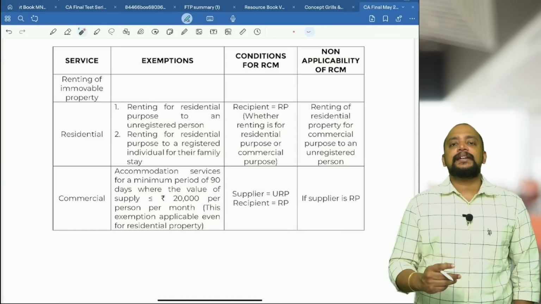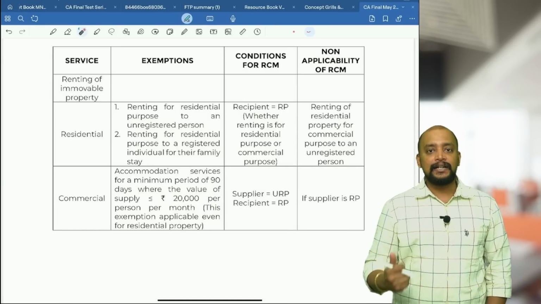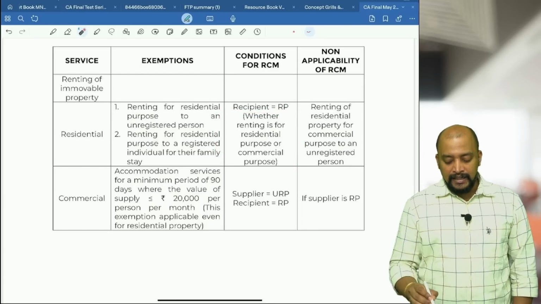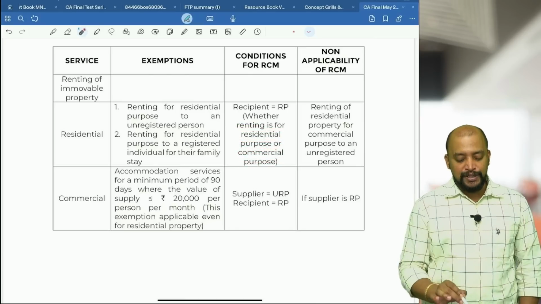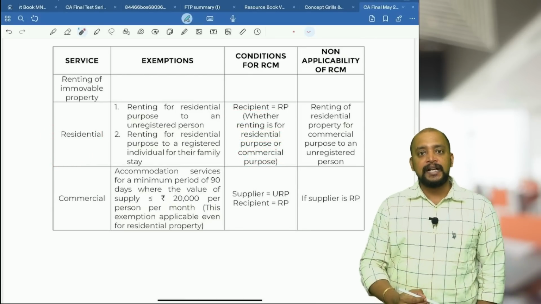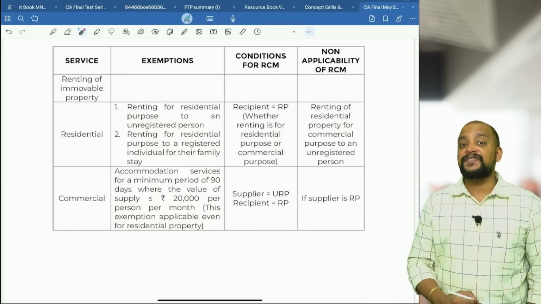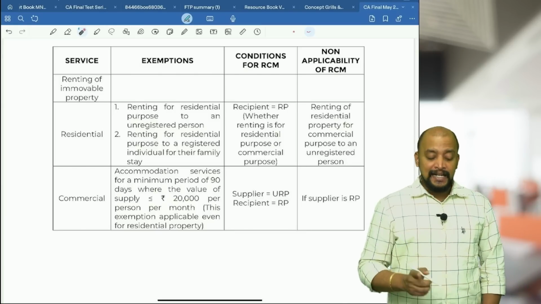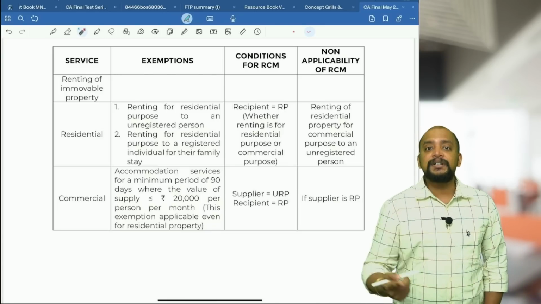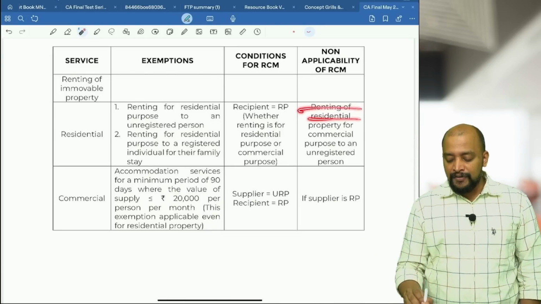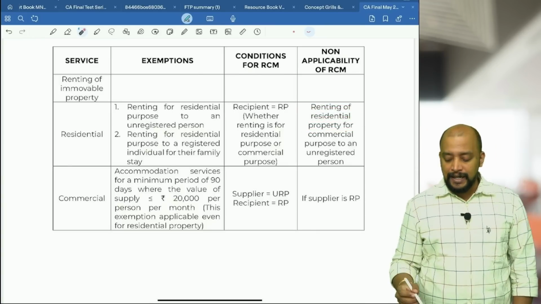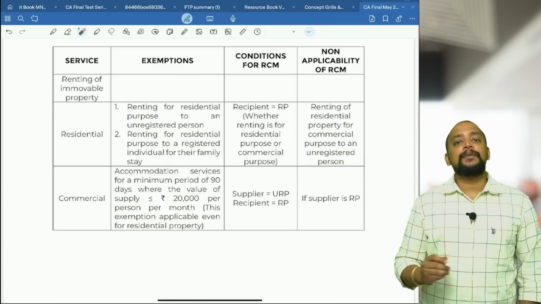Now, wherever it is taxable, if the recipient is registered, it will be coming under RCM. So recipient is registered, whether it is for residential purpose or commercial purpose. The moment it is a residential property, if the recipient is registered, definitely it will come under RCM. So is there any exception to this, that FCM will be applicable? Only one place, that is if it is given on rent for commercial purpose, it is not exempted. So renting of residential property for commercial purpose, it is not exempted. Then in that case, if the recipient is an unregistered person, then it will be coming under FCM.